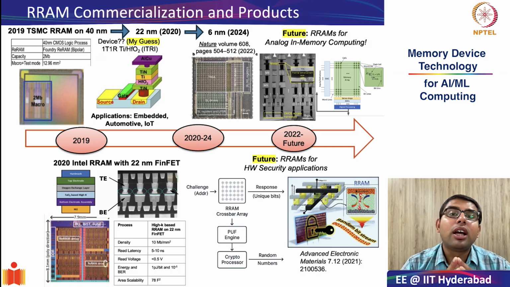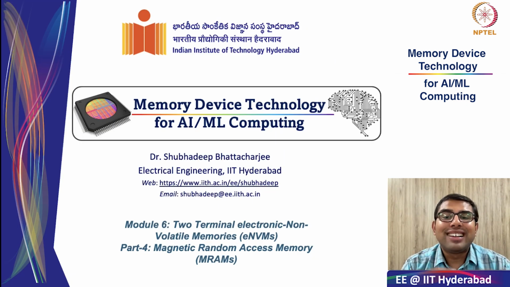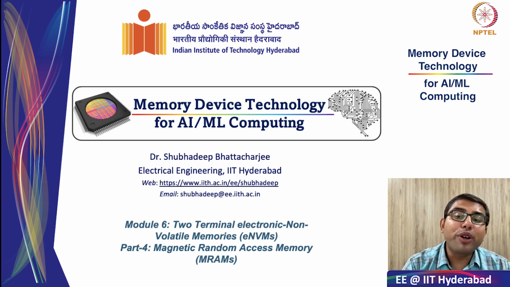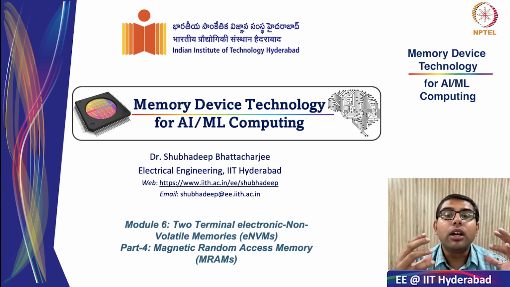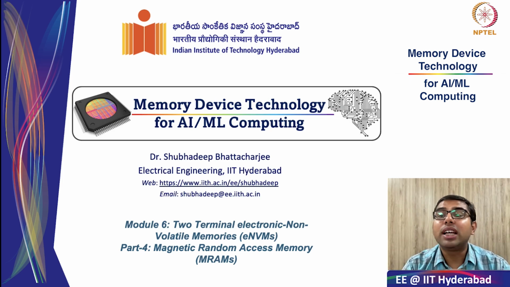So with this, we concluded our section on RRAMs, and today we are going to start with a very exciting section on magnetic random access memories. This is a very significant change in approach to making memories or storage elements, because for the first time, we will move from just charge-based devices or even filamentary systems to look at magnetism. The spin degree of freedom is what will be used to store information